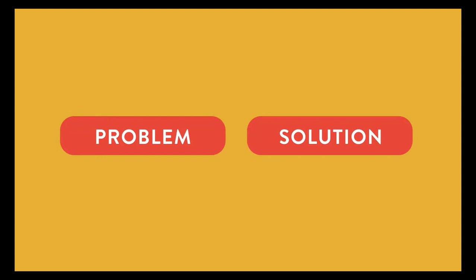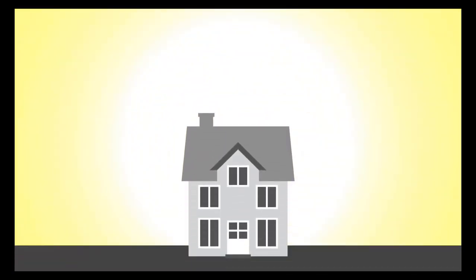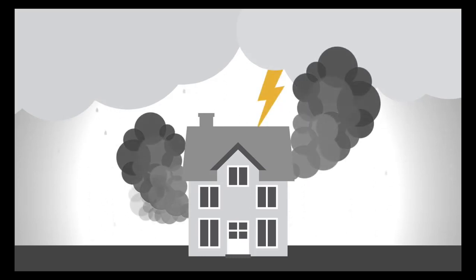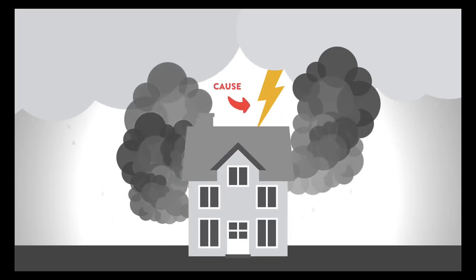Let's look at a historical example for context. Before the invention of the lightning rod, the threat of a thunderstorm was a big problem for homeowners. Lightning's attraction to metal allowed it to easily travel into people's houses and destroy their home. Here we can see the cause and effect of the story. The cause is the lightning. The effect is the destruction of property.